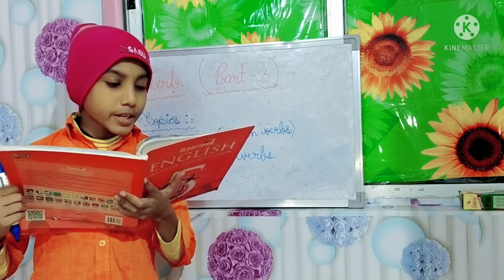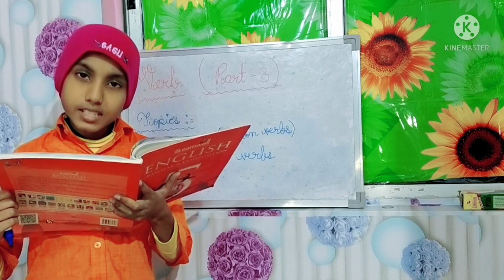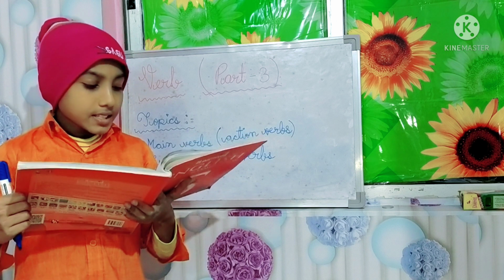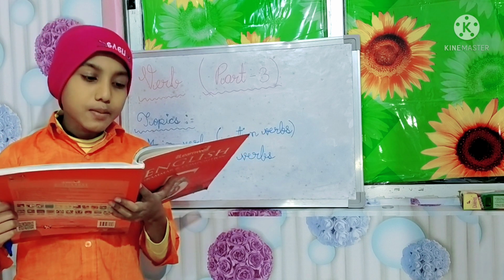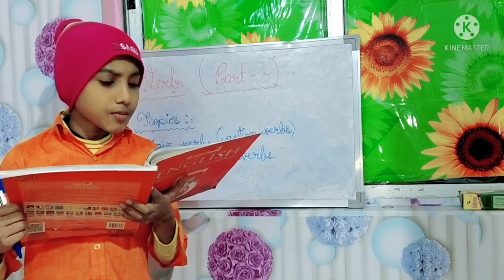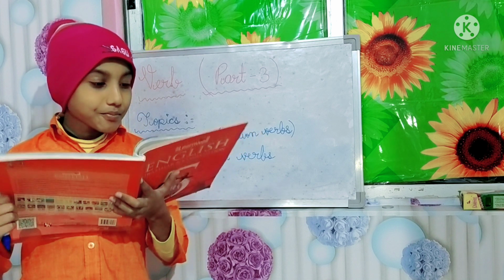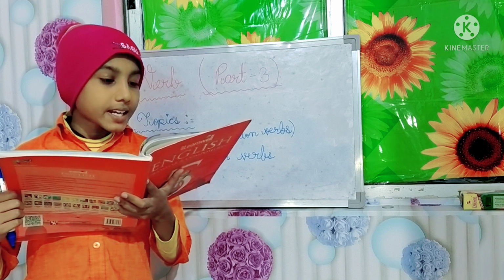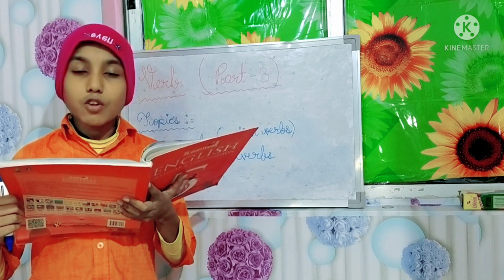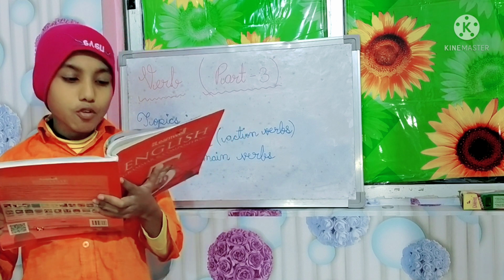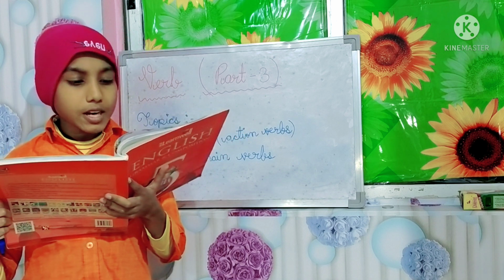I will discuss V1, V2, V3 and V1 ing in my next video. In this video I will discuss only main verbs and their types. So as I told you, main verbs tell us what is happening or what the situation is, and second, they have four different forms: V1, V2, V3 and V1 ing.